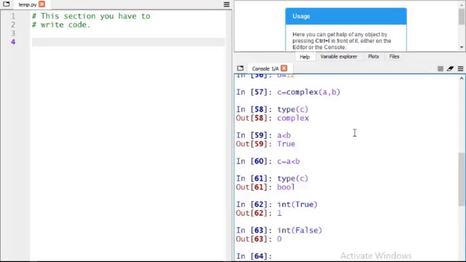So aliens, this is the first part of data types. In the next video we will see list, tuple, dictionary.